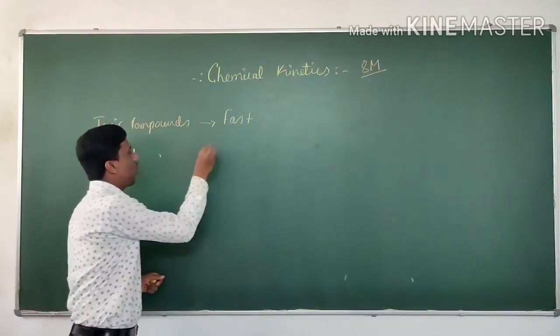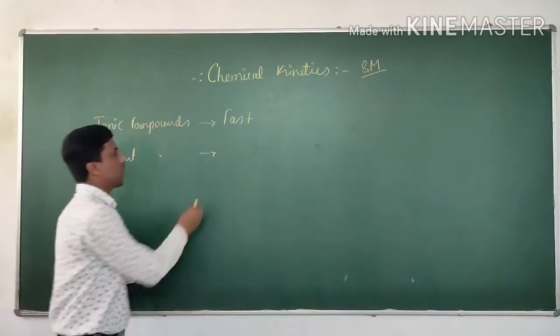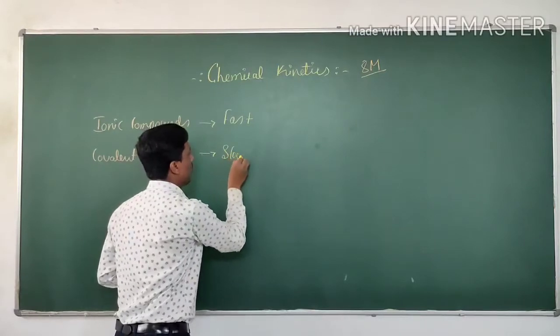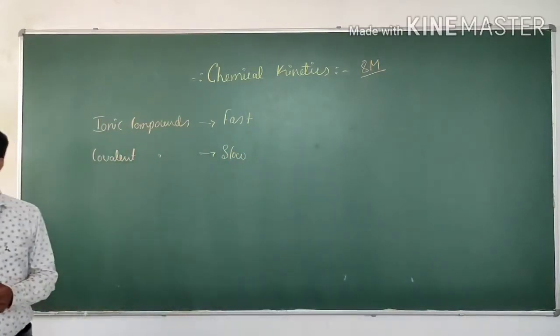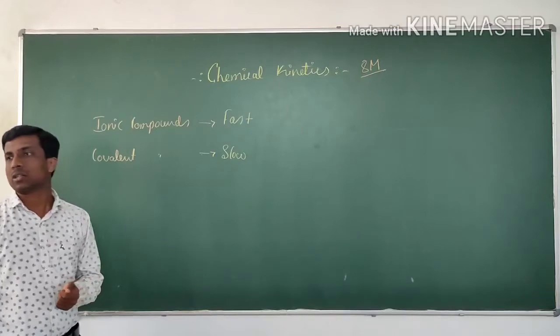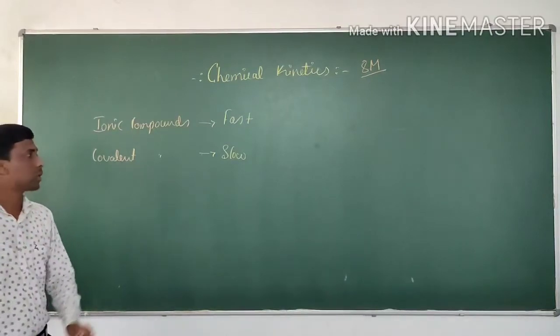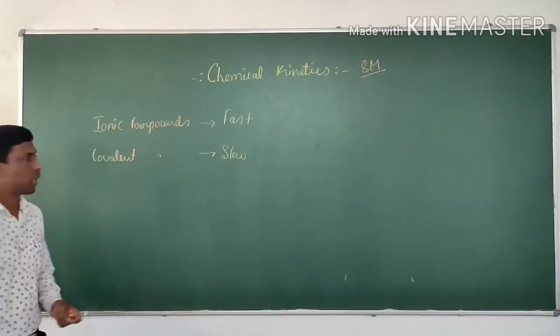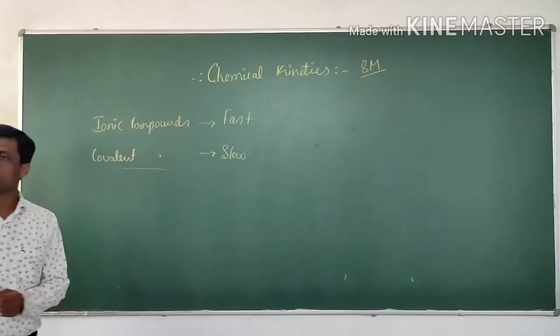The reactions of covalent compounds are usually slow. Usually slow means organic reactions are slow, because organic reactions involve organic compounds, and organic compounds are nothing but covalent compounds.